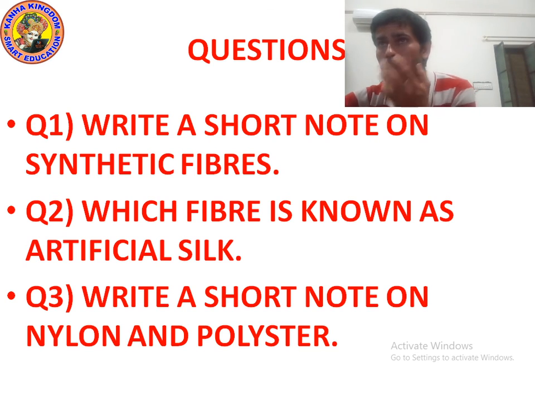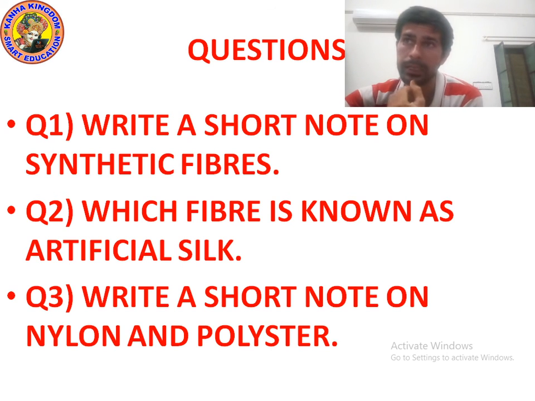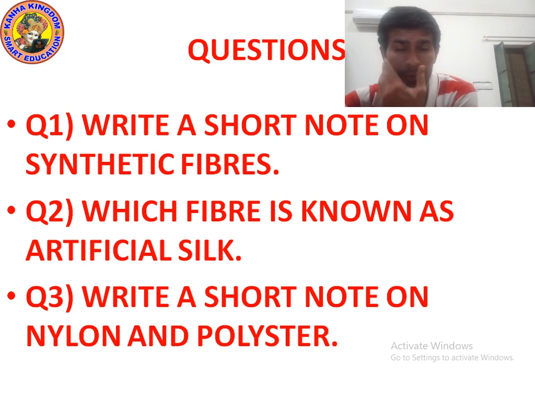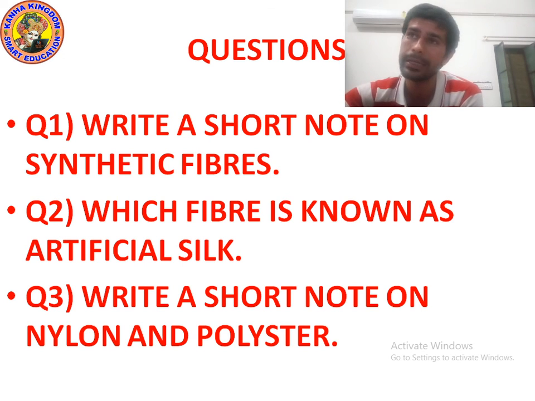If I talk about polyester, polyester is another synthetic fiber. It is also a man-made fiber. The fabric made from polyester fiber does not get wrinkled easily. It remains crisp and is easy to wash, so it is quite suitable for making dress material.